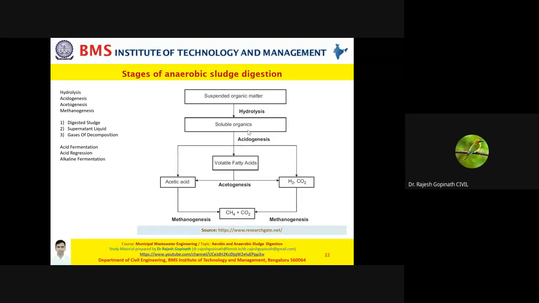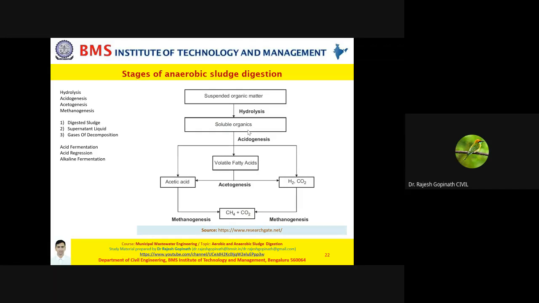In other words, what I'm trying to tell you is, you need to have a large surface area which will enable the enzymes to work faster, because you need more enzymes to attack the organic matter at the same time. So my dear friends, this is hydrolysis, the transformation of suspended organic matter to soluble organics.